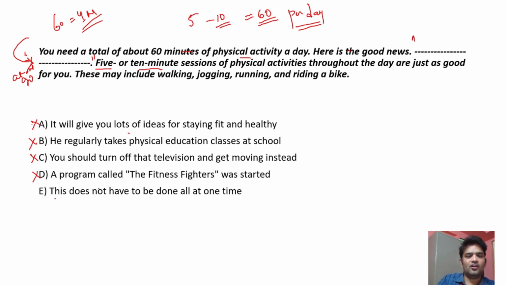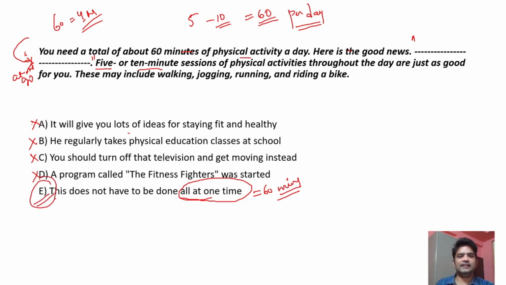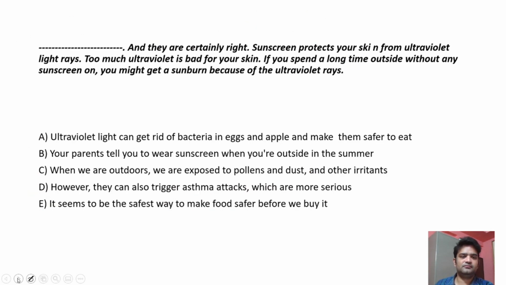This does not have to be done all at one time. That means the 60 minutes need not be done at one time. You can break them up into 5 or 10-minute sessions of physical activity throughout the day. Exactly what we are looking for. So the answer is E. Excellent. Let's go to the next one.